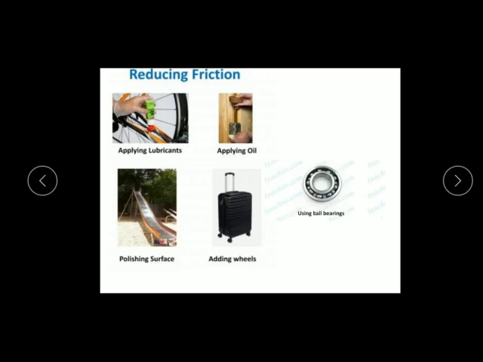So friction is reduced. When we convert sliding friction into rolling friction, we can minimize the friction. By using ball bearings, we have converted the sliding friction into rolling friction, so that the friction is reduced, right? Again, by adding wheels we can reduce the friction. That means we have to convert sliding friction into rolling friction.